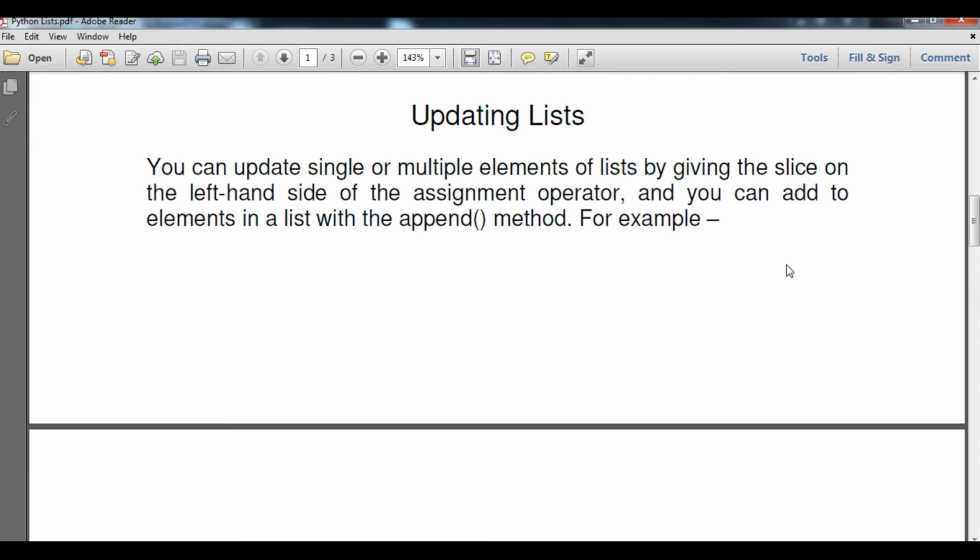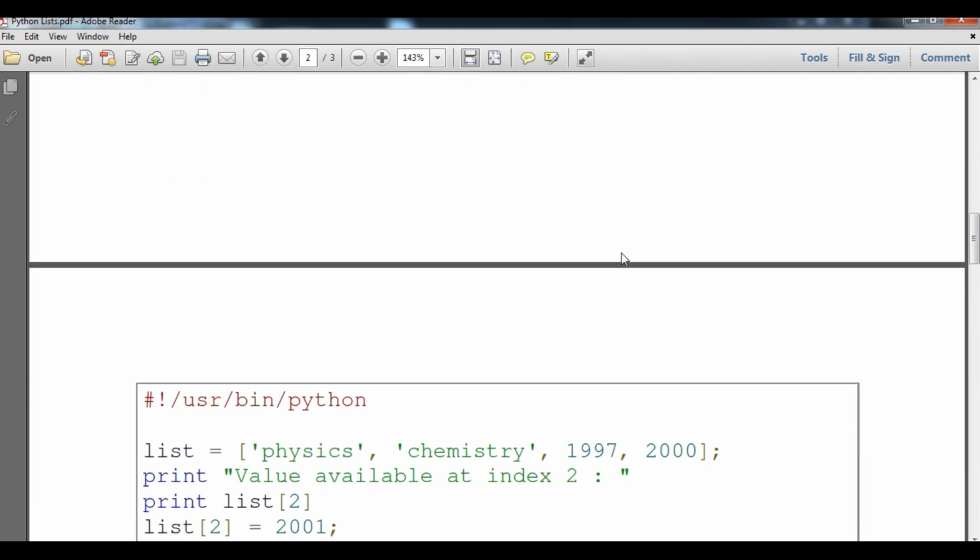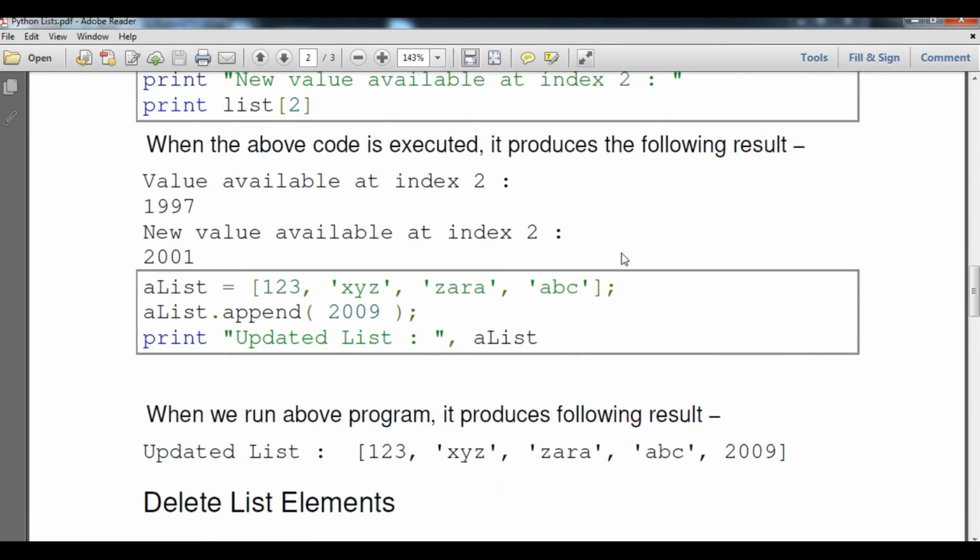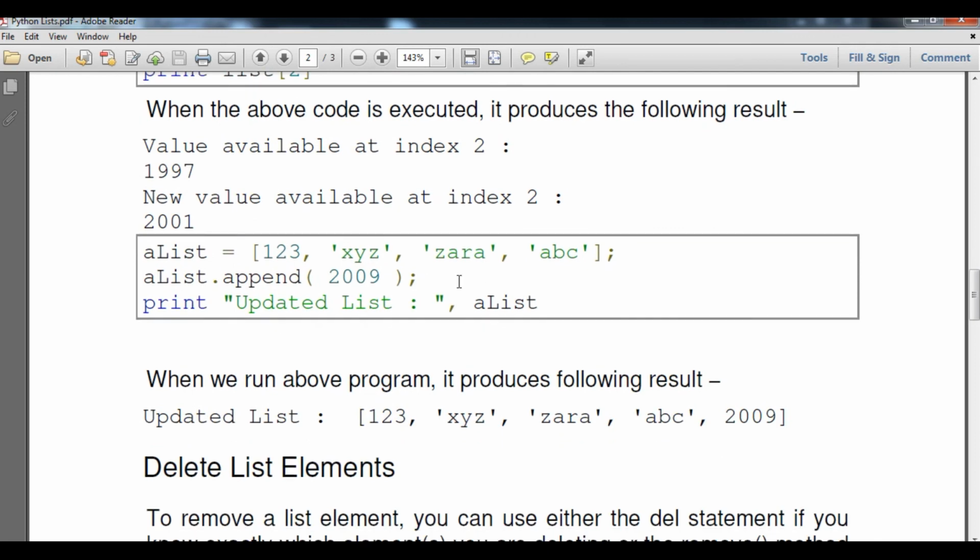So here we can go through the particular study material. You can update single or multiple elements of a list by giving a slice on the left hand side of the assignment operator, and we can add an element with the help of the append function, I mean the append method. For example, we can consider here, student, this particular example.